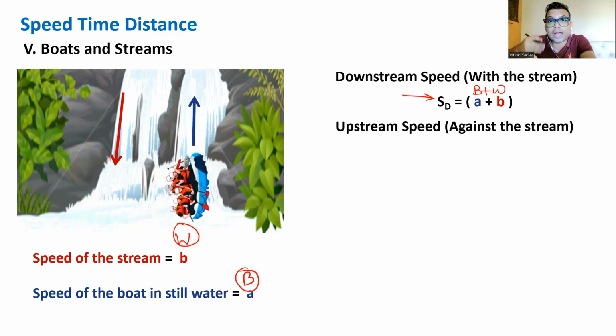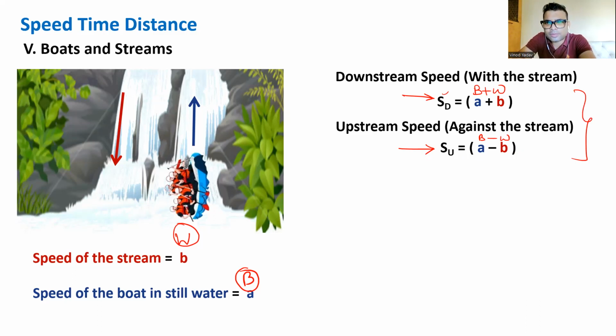In this case, SU is boat minus water, because water is also moving and the direction matters, along with the stream or opposite. This much, if you understand, it's enough to solve questions based on boats and streams.